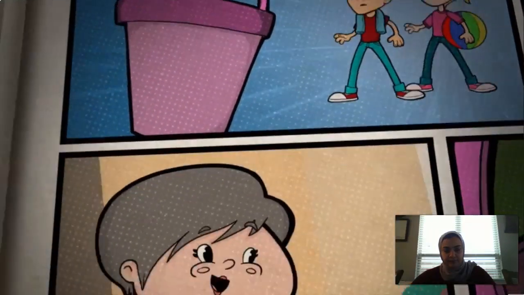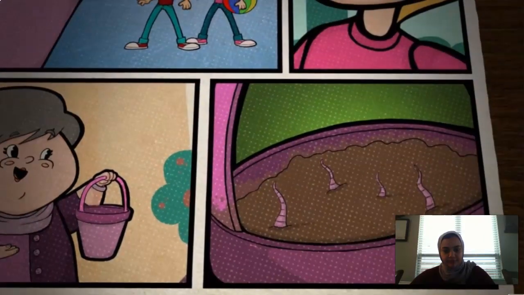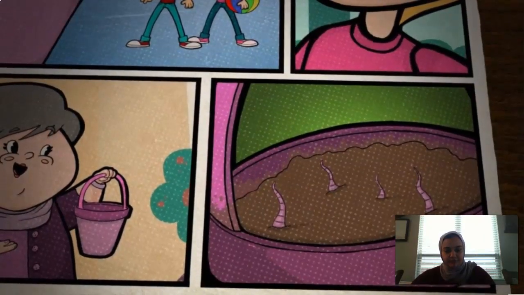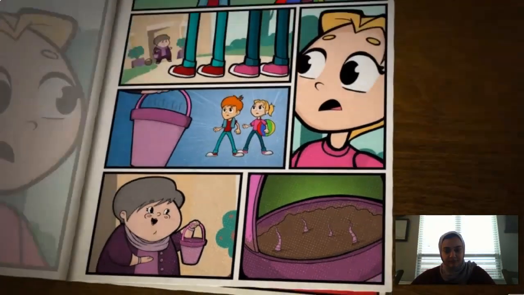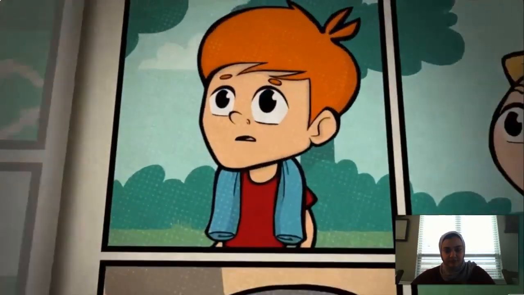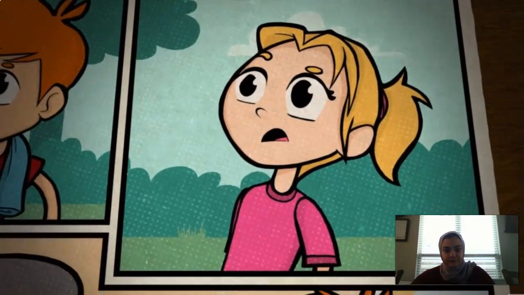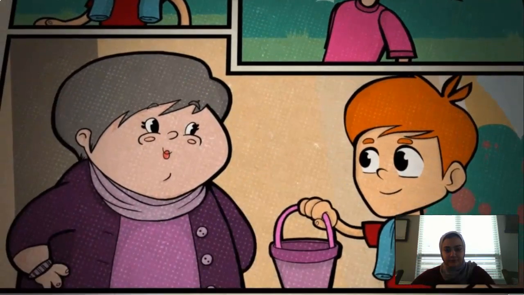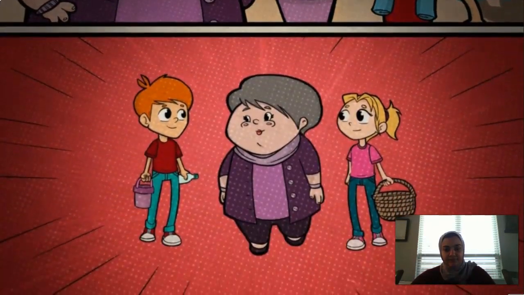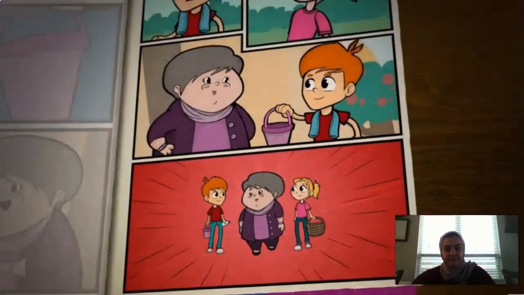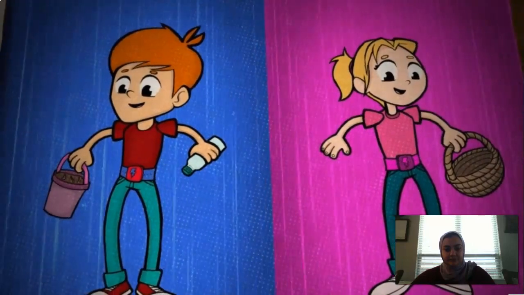Ew! The mysterious odor is coming from Grandma's bucket. It's garbage she's bringing for composting. She explains that mixing veggie scraps with leaves and worms turns them into compost. That's healthy food for plants. But the bucket is heavy. Leon helps his grandmother, and so does Carly. And just like that, Leon and Carly start to become super citizens.